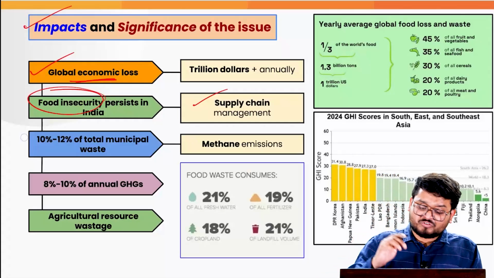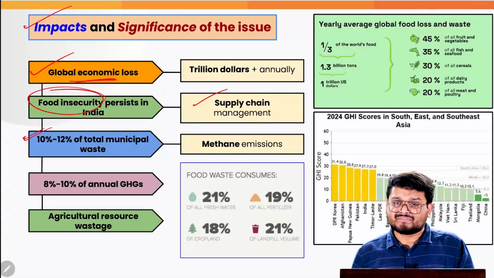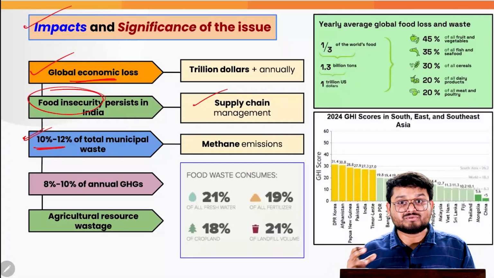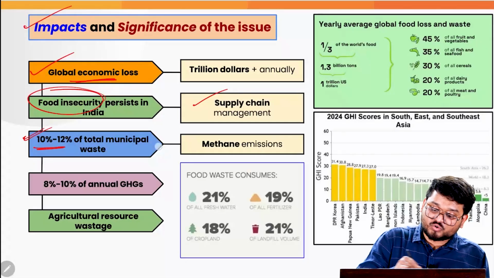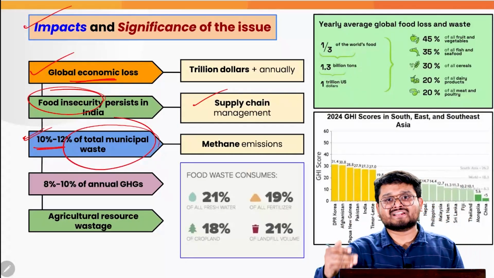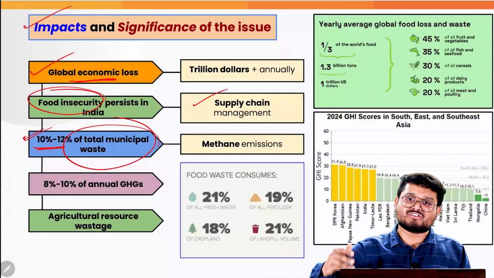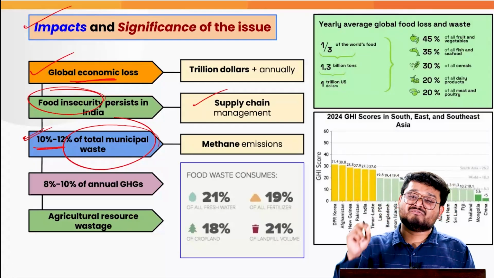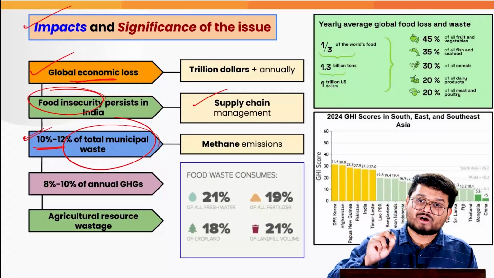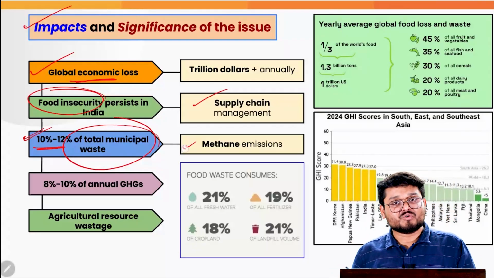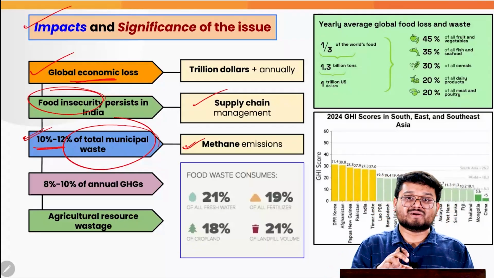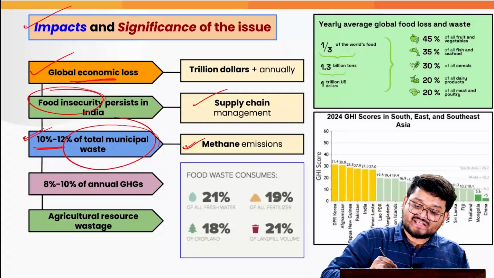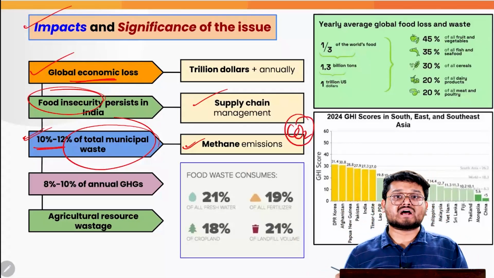And when we talk about the third thing, an environmental factor, we find that food waste accounts for around 10 to 12% of the total municipal waste, which is a common thing that we see on our roads and bypasses every single day. From these landfills comes a significant amount of a greenhouse gas, methane, which is extremely potent, much more than even our commonly known carbon dioxide.